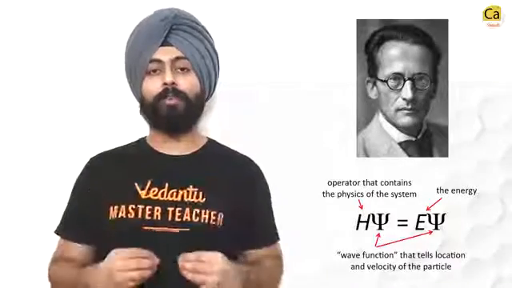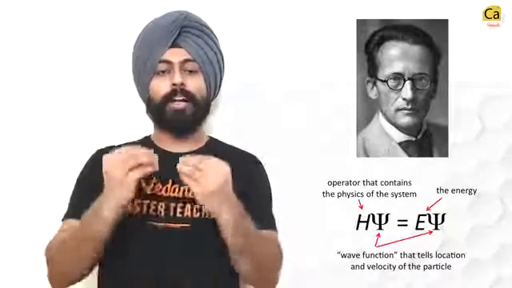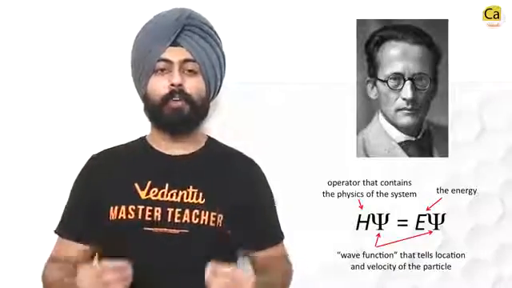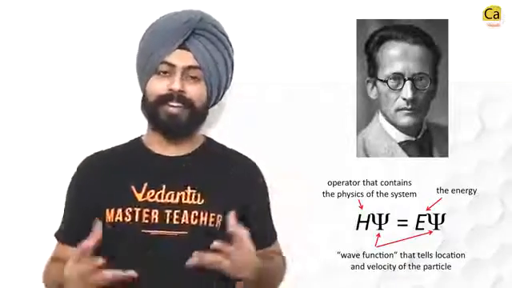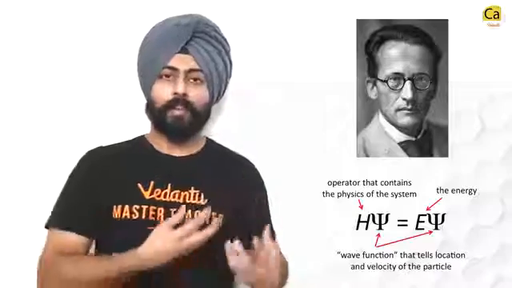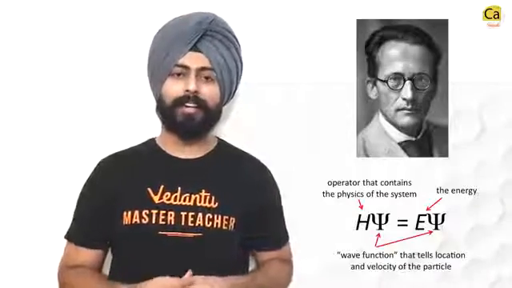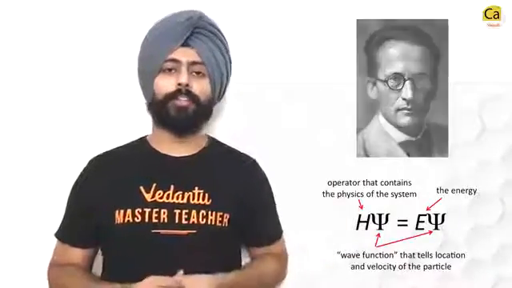If we put the Hamiltonian operator onto an electronic wave function, it would give us the energy of the system. Now this equation being very complicated, we'd rather just remember the results of it for now. This equation gave us something called orbitals. Orbitals are regions, volume spaces in which the electron has the most probability of being found. You can say that orbitals are basically the houses of these electrons.